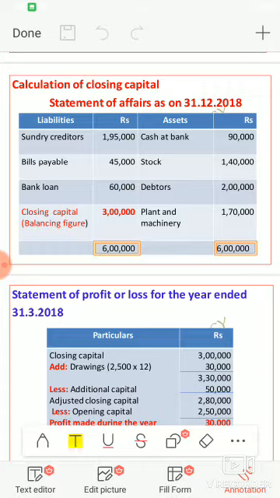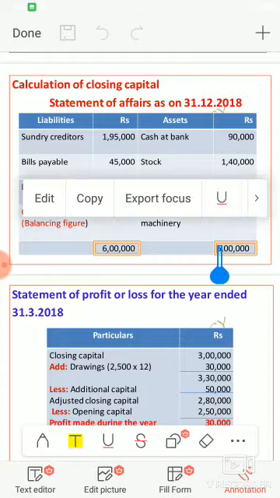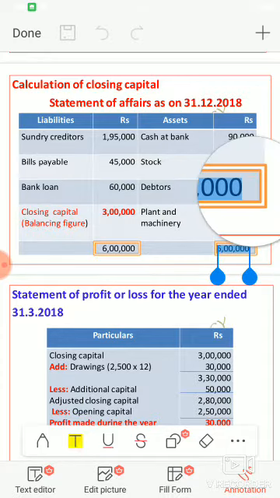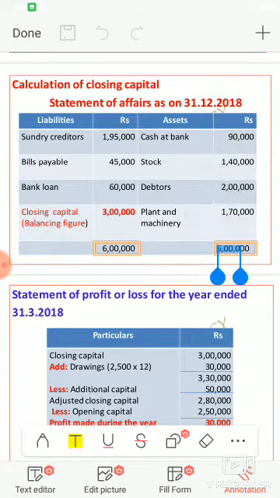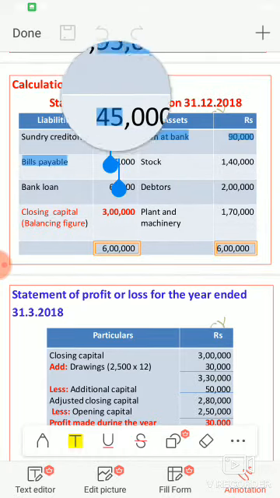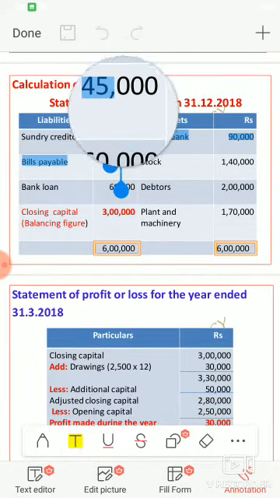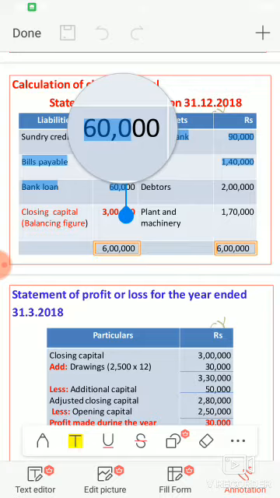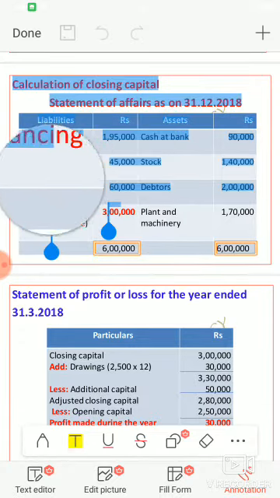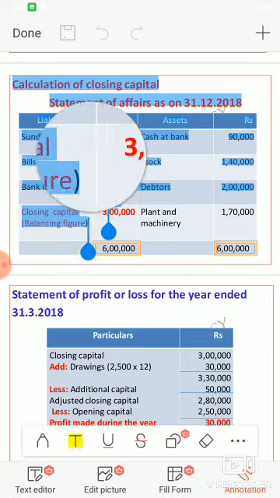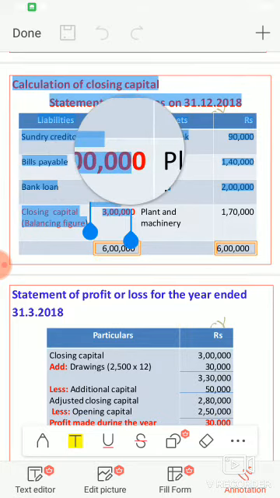Then you are going to apply the equation: capital equals assets minus liability. So the asset side total is 6 lakhs minus the liability side total. If you add all the liabilities, you will get 3 lakhs. So 6 lakhs minus 3 lakhs, you will get the closing capital of rupees 3 lakhs.